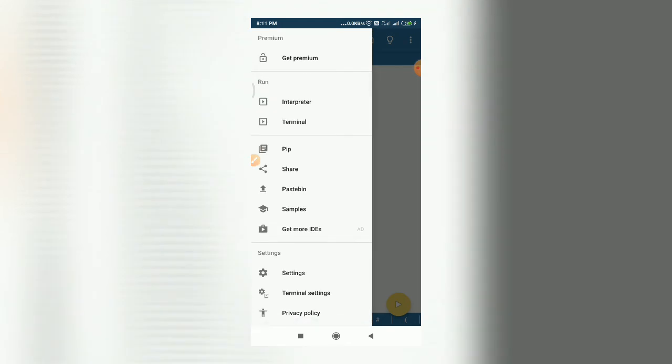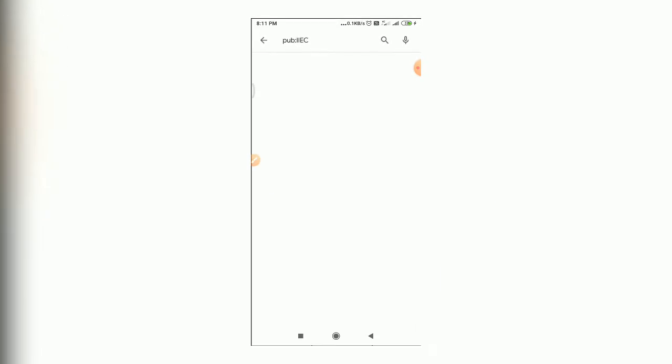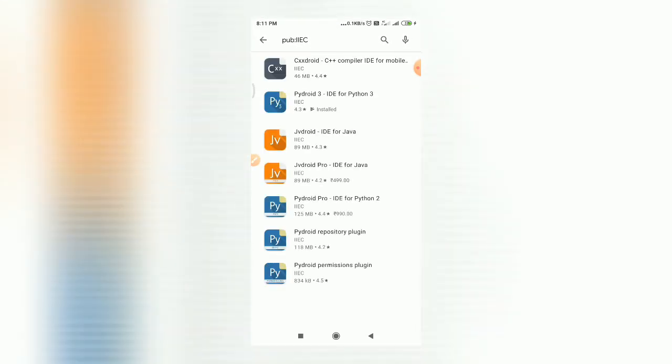Then the next option you have is get more IDEs. As I told, the developer IIEC is offering different IDEs for C, C++, and Java. To get those IDEs, you can simply tap on this link. It will redirect us to the Play Store and show us various IDEs. Friends, I already made a video on this CXXDroid, which is an offline compiler for executing C++ programs. You can go through that video if you want to know how to use the CXXDroid application. And you can see the list of IDEs that are offered by the IIEC software company.